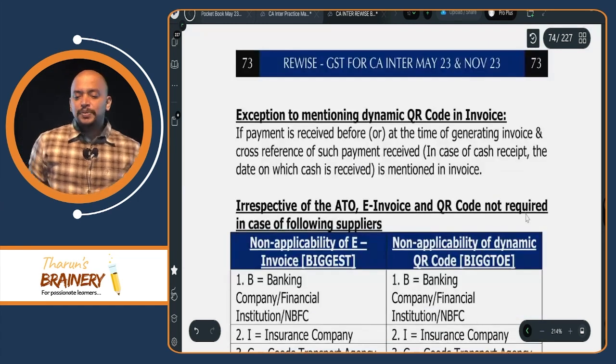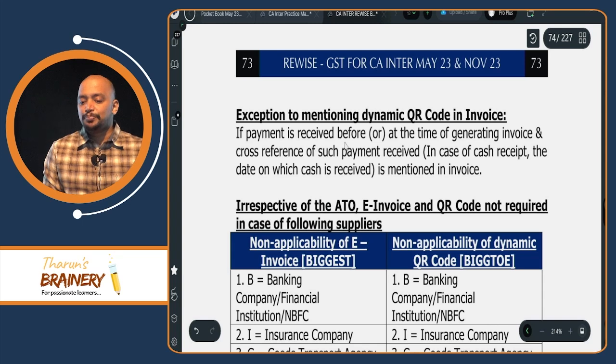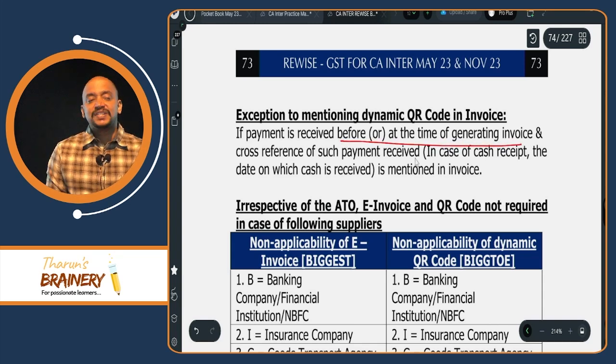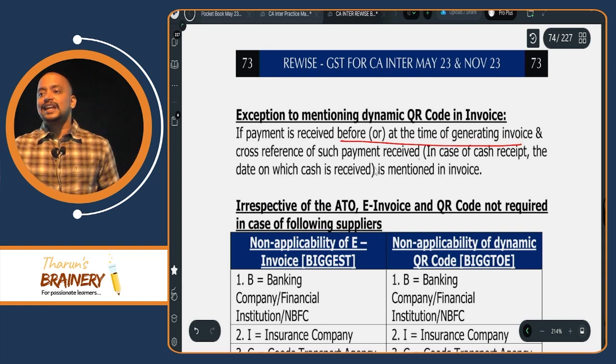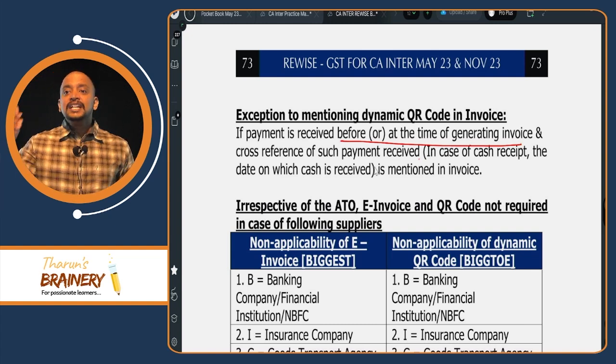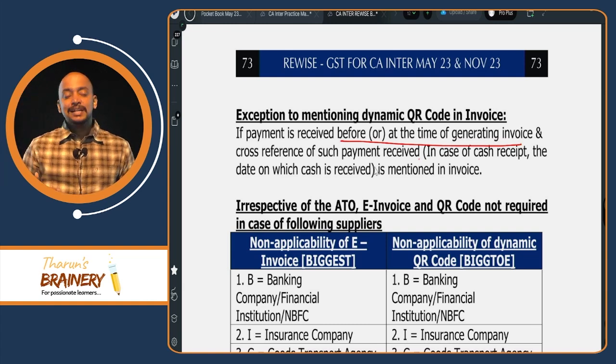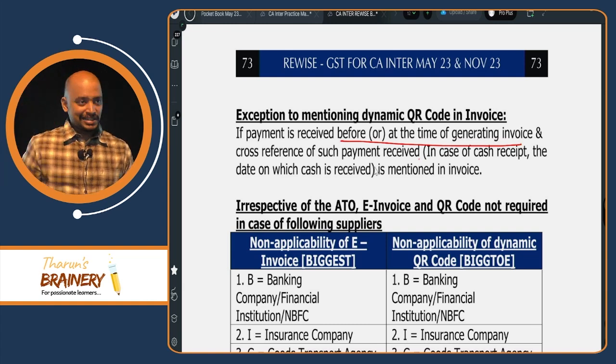And what is the exception to mentioning the dynamic QR code on the invoice? If payment is received before or at the time of generating the invoice and the cross reference of such payment received is entered, that is sufficient. No need to enter a dynamic QR code in the invoice. When is there no need to enter a dynamic QR code in the invoice? If the payment is collected before preparing the invoice, then if we give the payment reference, that is sufficient.